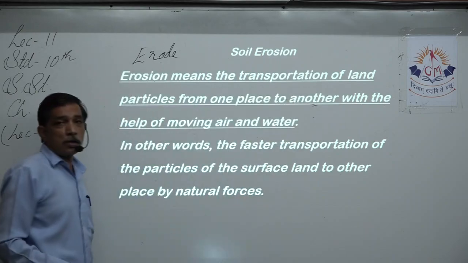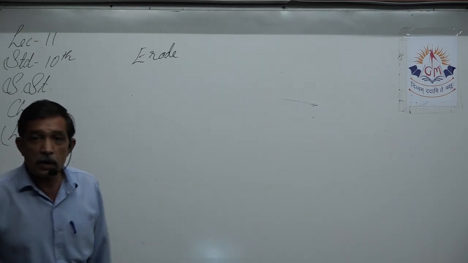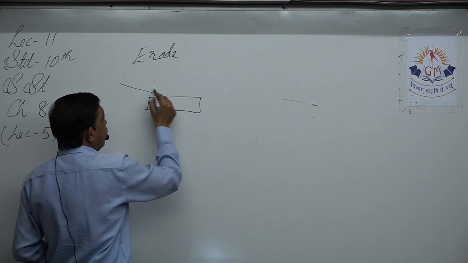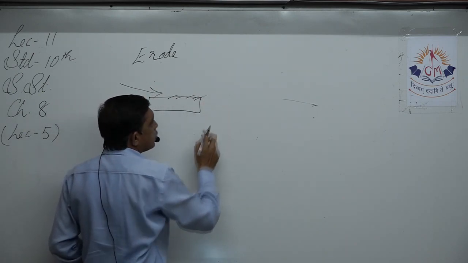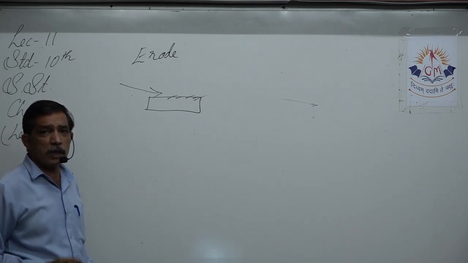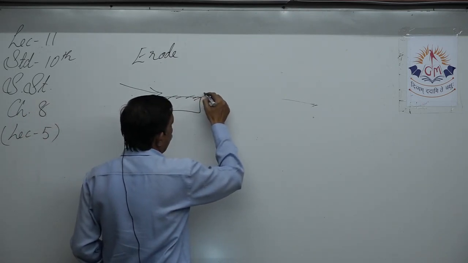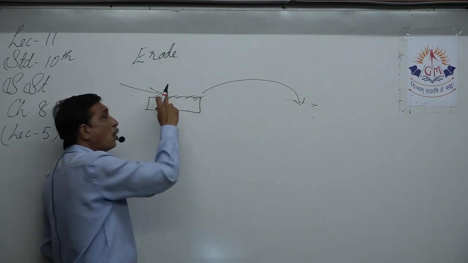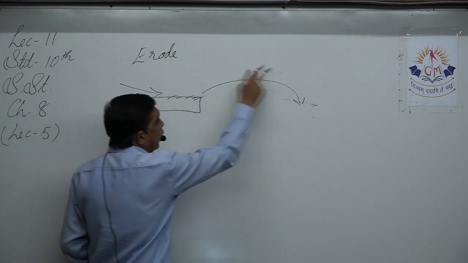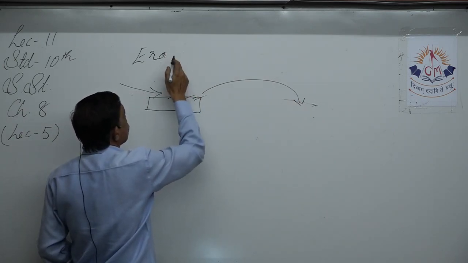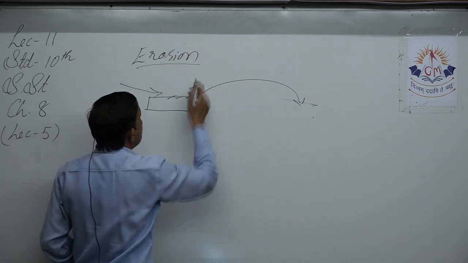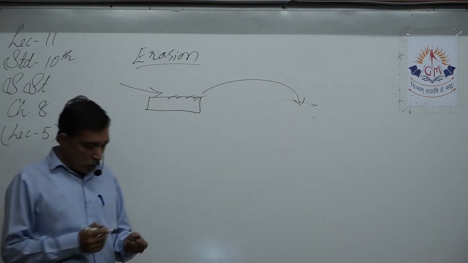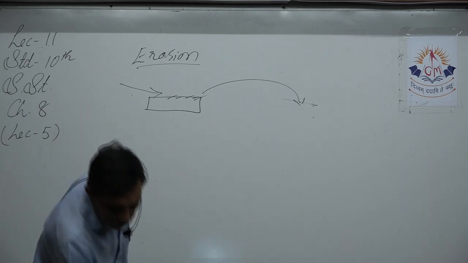On the opposite side, we just talked about water. What happens about air? When the soil is dry, the wind blows and takes away the top particles, which are quite light in weight, sediments, and deposits them somewhere else. The sand particles or soil particles are moving from one place to another. This is called erosion. The soil has been eroded from here and dumped over here. So this is called soil erosion.